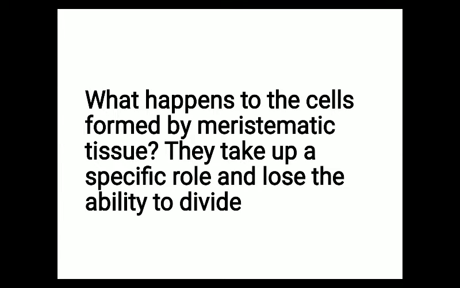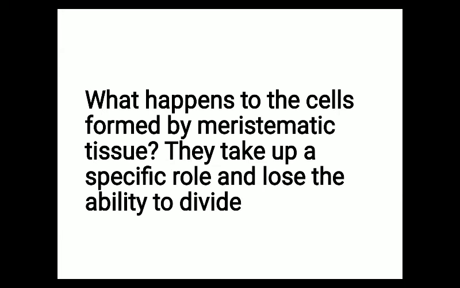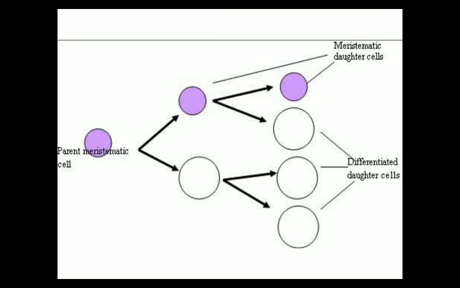First of all, we'll start with a question: what happens to the cells formed by meristematic tissue? The meristematic tissue will divide and give rise to new cells. What will happen to those new cells? They take up a specific role in the plant body and lose their ability to divide. Whatever new cells are formed by the meristematic activity, they will take up a new role in the plant body and lose their ability to divide.